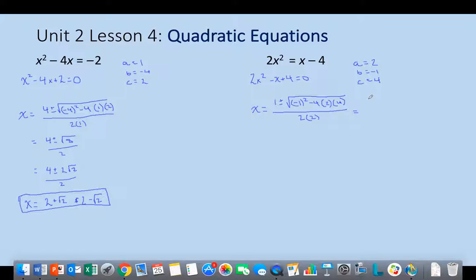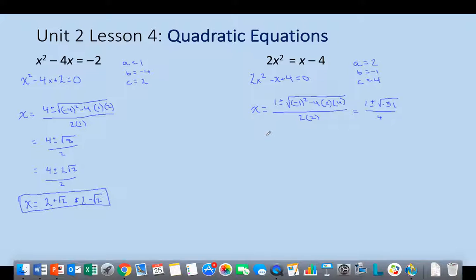All right, well, as I go about doing the discriminant first, I am immediately a little bit concerned. Negative 1 squared is 1, and then this whole thing would be 32, so 1 minus 32 is negative 31. I wind up with 1 plus or minus the square root of negative 31 divided by 4. Well, that whole negative thing means that there are no real solutions. I mean, I could still graph this thing, but it would never cross the x-axis when this was equal to 0, or these two things, when graphed, would never connect.